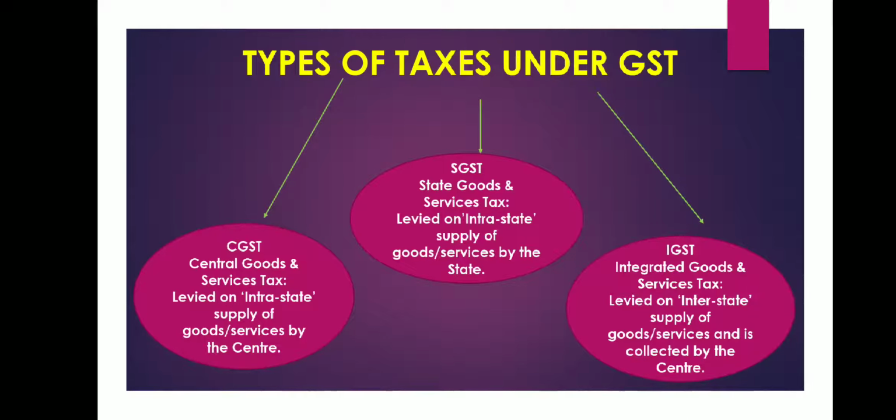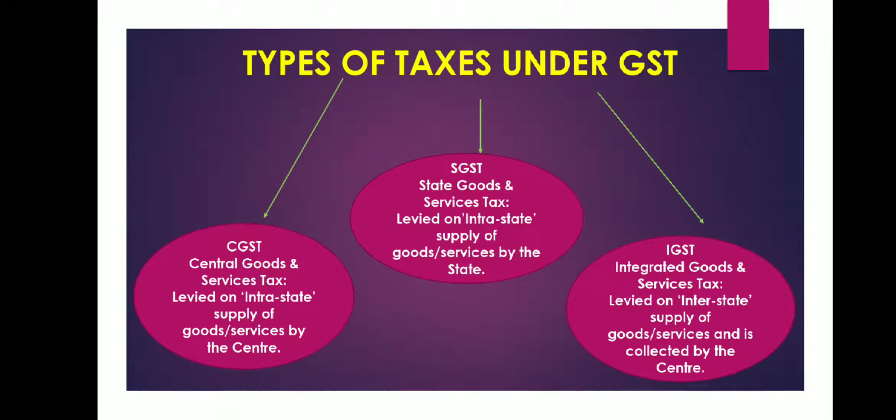Now when we talk about SGST, it stands for State Goods and Services Tax. It is a tax which is levied again on intra-state supply of goods and services, that is any tax applied on the supply of goods and services taking place within the state itself, that is intra-state, including union territories with legislature.